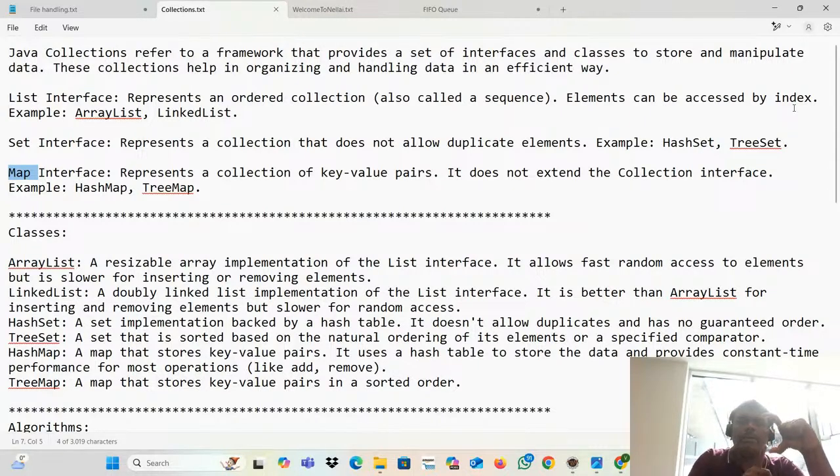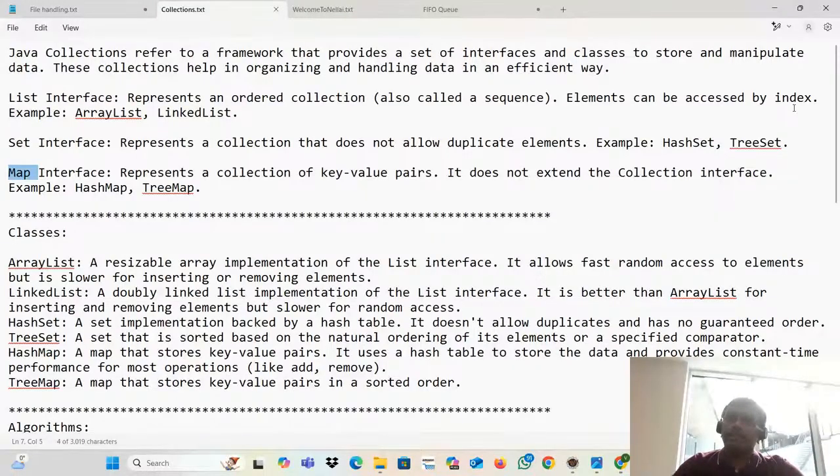How will it be implemented? That will be implemented by some set of classes. Who are all the classes? Array list, linked list. So this concept, the ordered collections and accessing the element by index, is implemented by the array list class and linked list class.